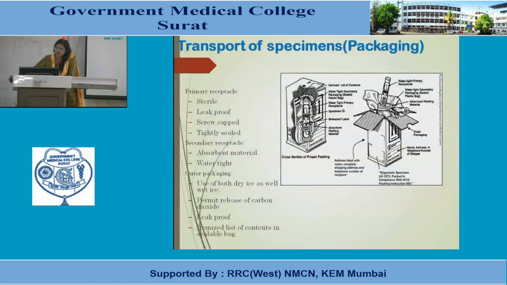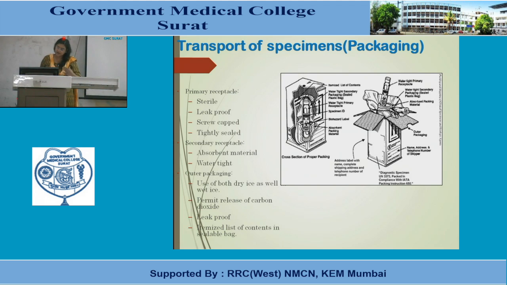Then the transport of specimens. There is a method known as the triple packaging method. If you want to transport the sample to the testing lab from one place to another, it should be safely transported by the triple packaging method, where the primary receptacle is a sterile leak-proof container, which is screw-capped and tightly sealed.